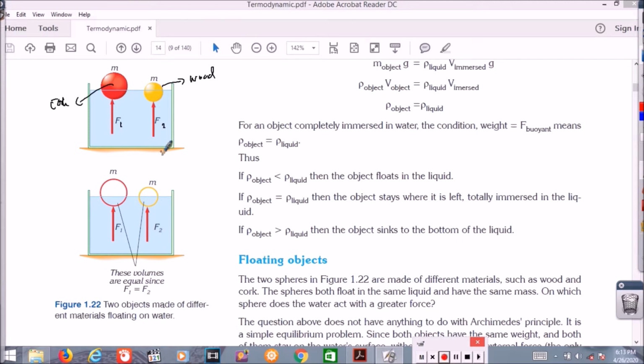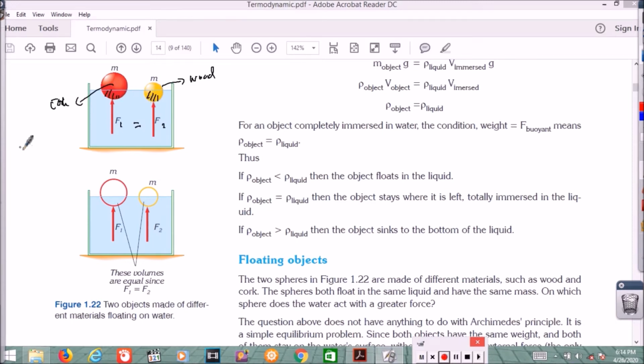Okay, it is also the same for the second condition. If we have a ring like that, made of different material also, there is also a buoyant force acting on the objects, F1 and F2. Which one is greater? Here the force acting on the object is equal. Why equal? Because the volume immersed here is equal.